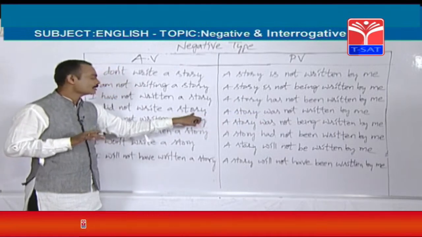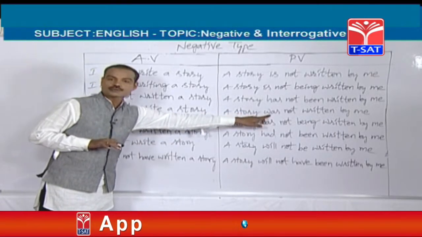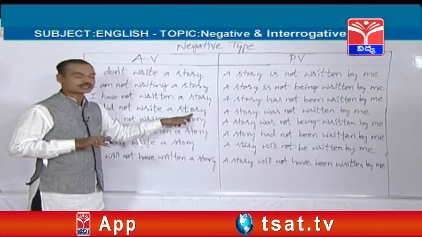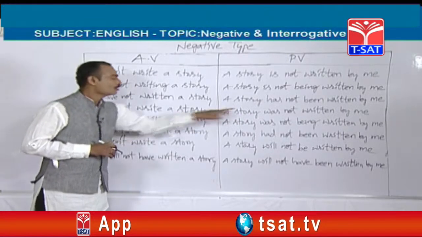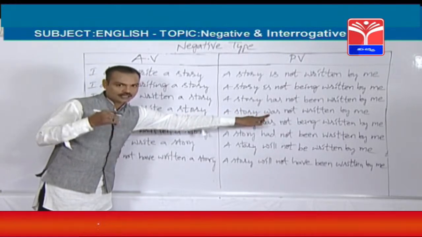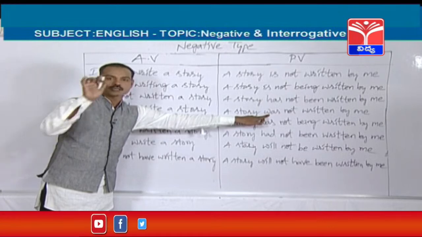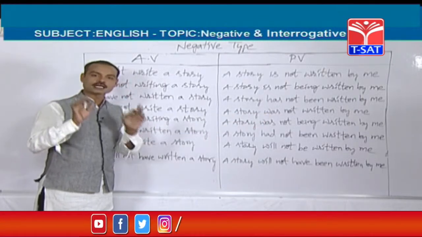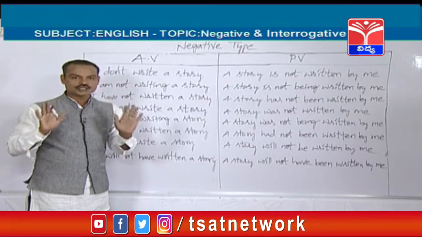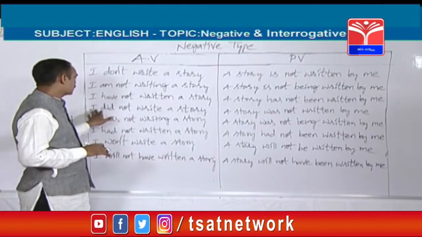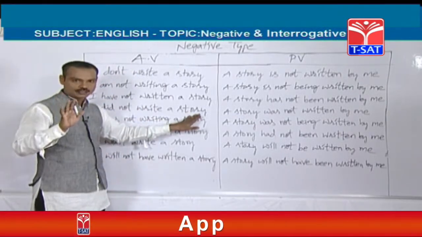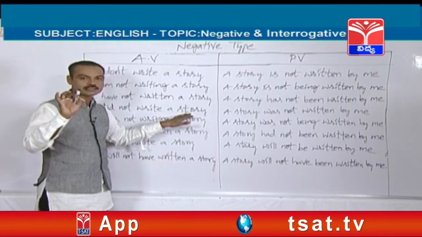Whenever you find did in the active voice, either was or were should be used in the passive voice. If you find a singular object, you should use was. If you find a plural object, were should be used. For any singular object, was should be used. For any plural object, were should be used. Right, I did not write a story. A story is a singular object.